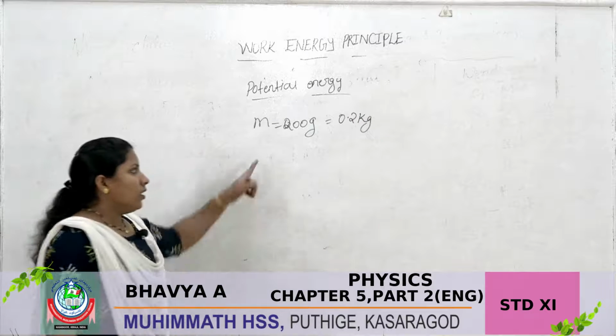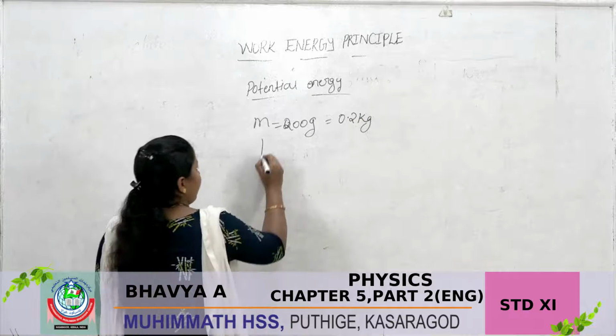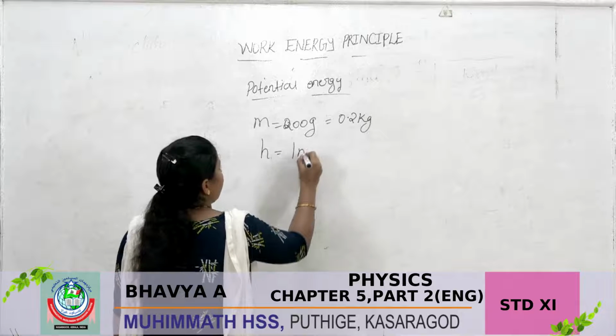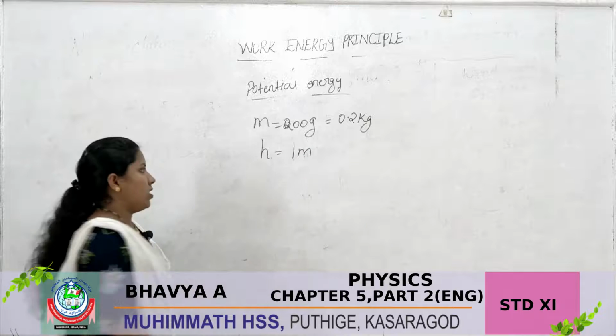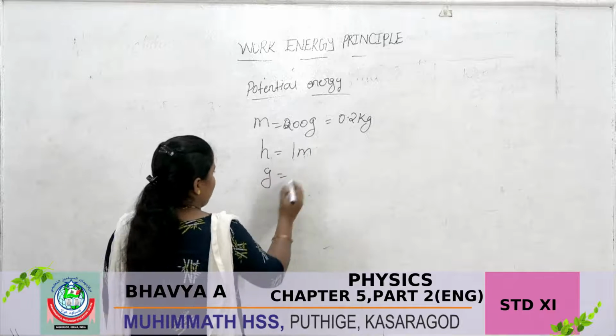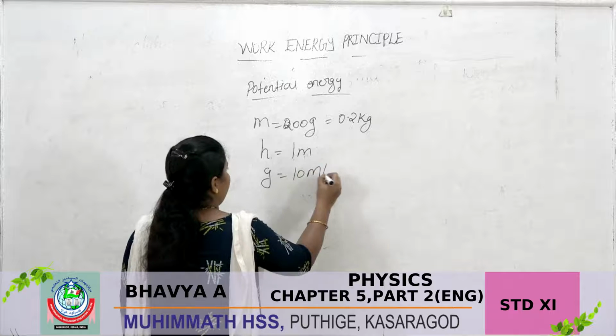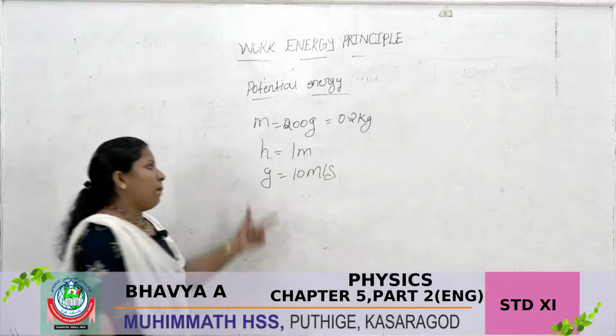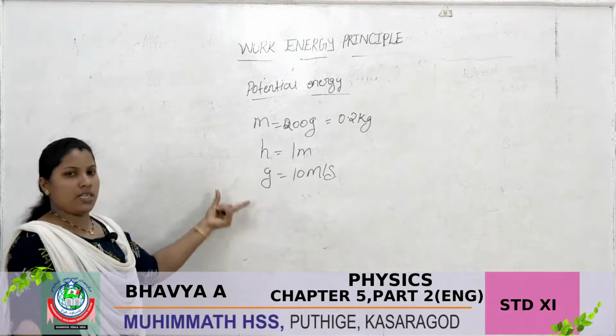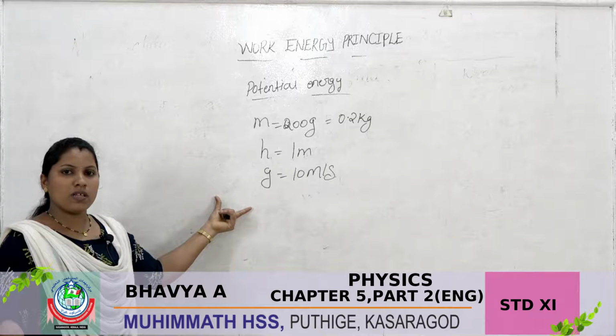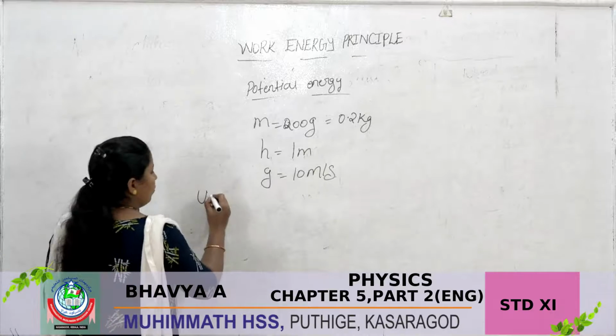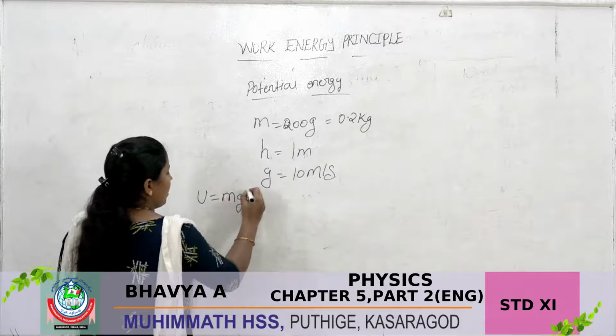Next, it is kept at a height h equal to how much? 1 meter. Then g, you know the gravitational constant is 10 meter per second squared. Then you apply the formula, the potential energy is calculated using U is equal to mgh.